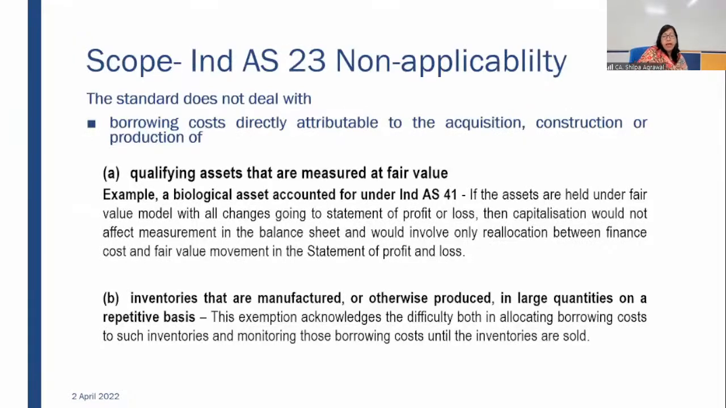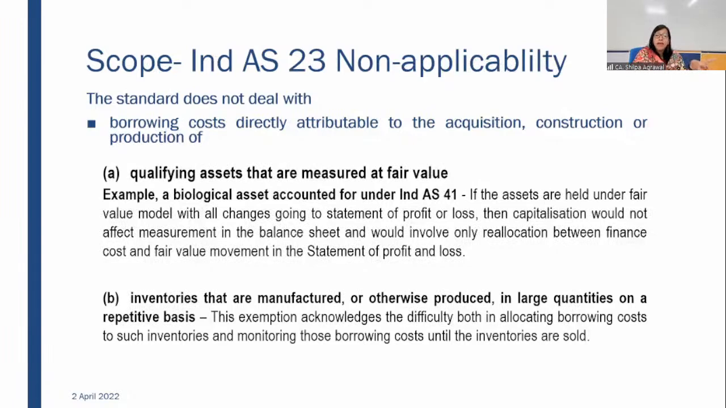Okay. Now, another thing, first thing was borrowing cost. Now we are talking about certain assets on which if any borrowing cost is incurred, still it won't be capitalized. In the first scope out, we studied the nature of expense, which will not be considered as borrowing cost for capitalization. Here we are talking about borrowing cost incurred on certain assets, which will not be considered for capitalization.